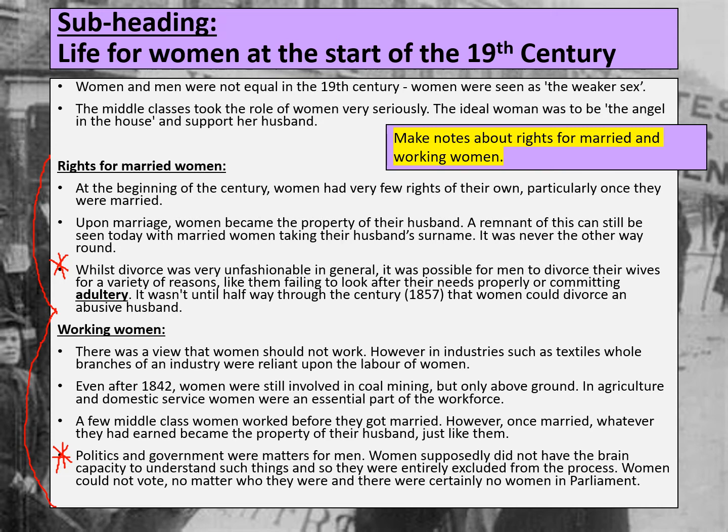So what I'd like to do now, Year 8, is make some notes from these points I've just pointed out for you here. You will want to use these same subheadings, so rights for married women and rights for working women. I'd like you just to make a few notes from these bullet points. Remember, you don't have to write down every word. You can shorten down these points. You can turn them into your own words to shorten them down. You can pick out just key points if you'd like to. I would like you to make notes on both of these sections.